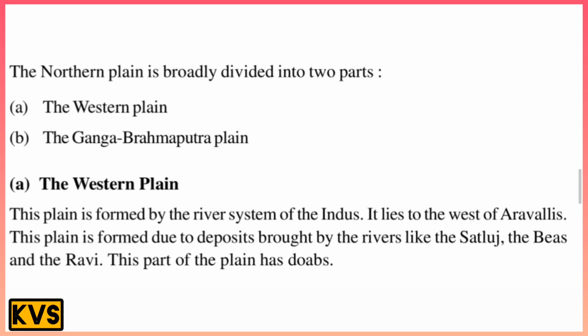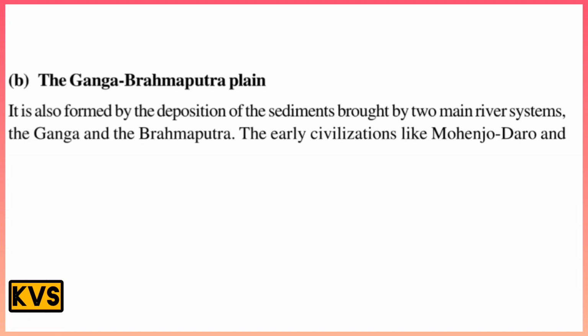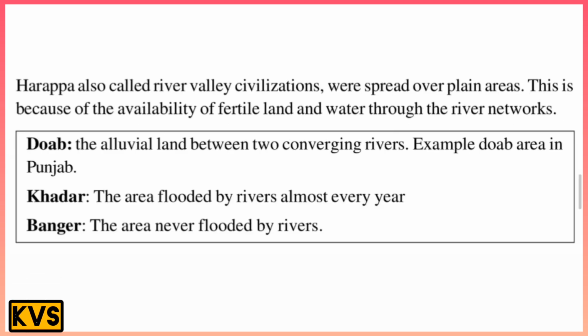This part of the plain has doabs, which are very important. Next, the Ganga-Brahmaputra Plain is also formed by the deposition of sediments brought by two main river systems, the Ganga and the Brahmaputra. Early civilizations like Mohenjo-daro and Harappa are called River Valley Civilizations, the Harappan culture.